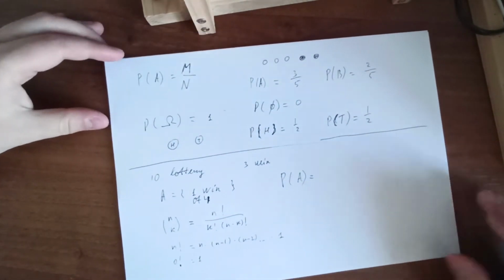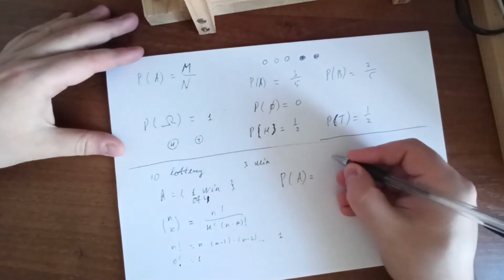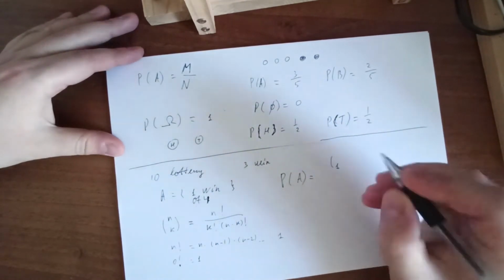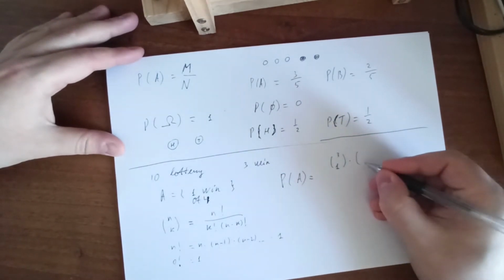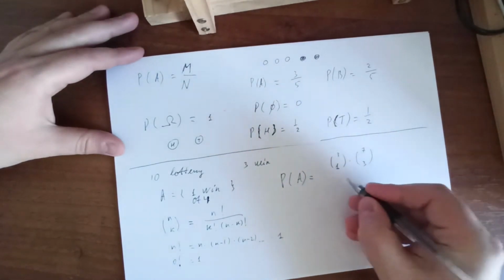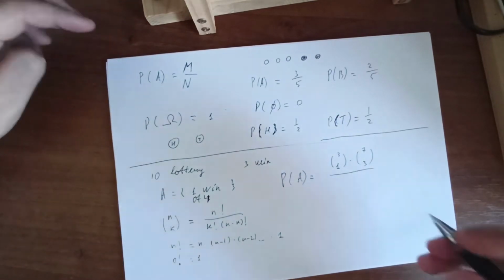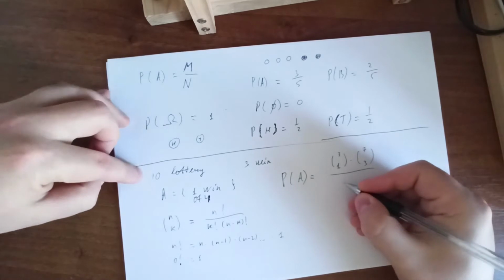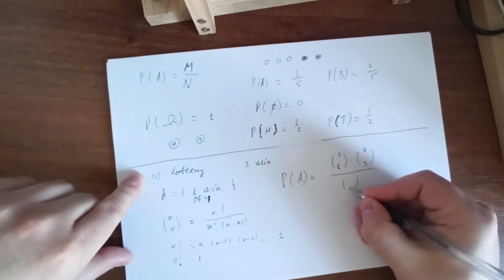So P of A, the probability of this event: we have to choose 1 ticket from 3 winning tickets. We have to choose 3 more tickets from non-winning tickets, and the total number of cases, where we can choose any 4 tickets from these 10 lottery tickets, will be 4 out of 10.